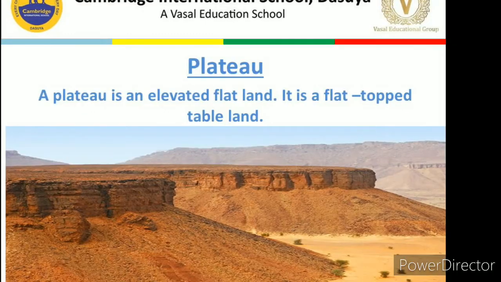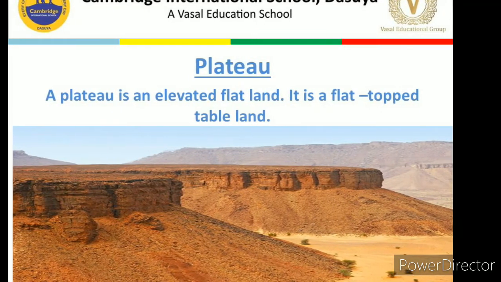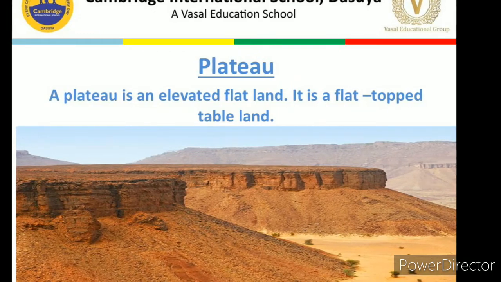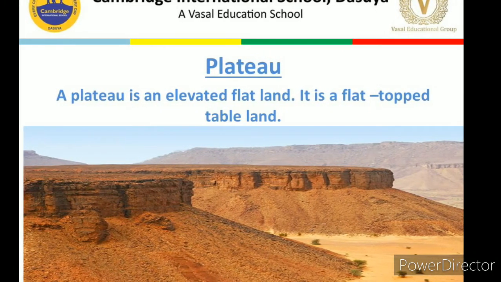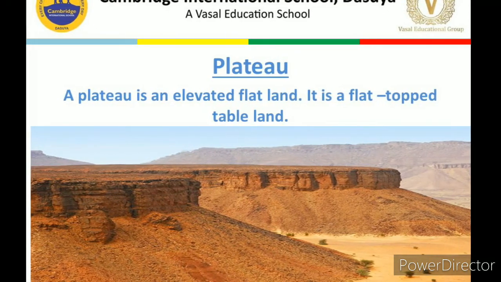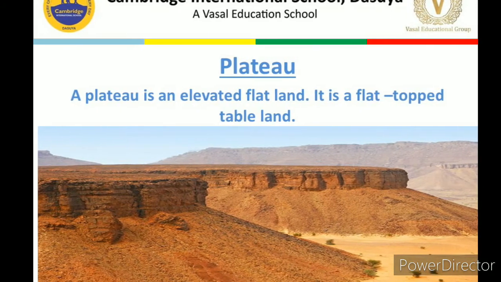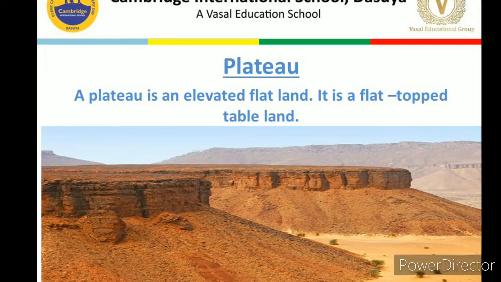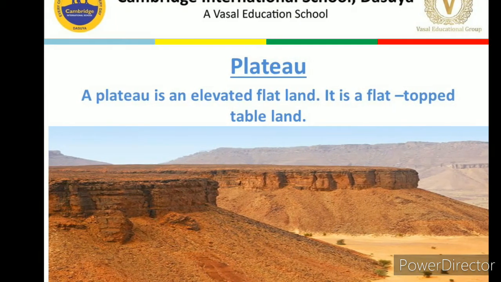So, dear children, now on your screen there is one image, and this is the image of the plateau. So, what is a plateau? Plateau is a flat land, okay, and it is higher than the surrounding area. We can call it tableland also. Now, let's discuss some other features of the plateau.